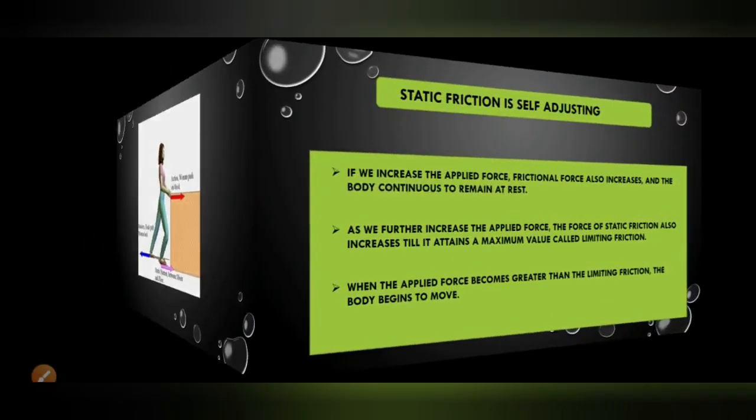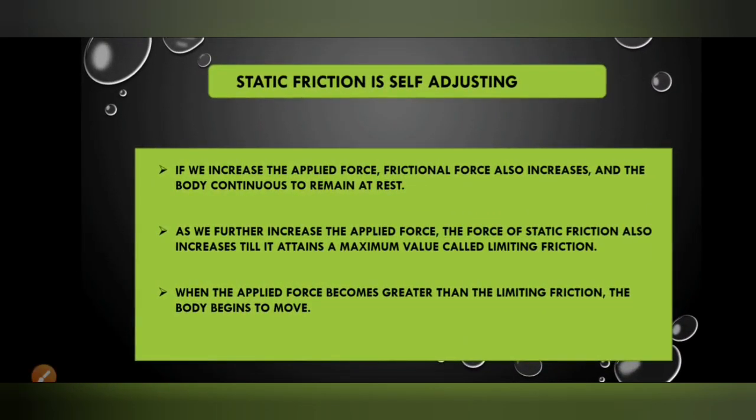And when the applied force becomes greater than the limiting friction, that is, when the applied force becomes greater than the maximum value of static friction, the body begins to move. If we increase the applied force, the frictional force also increases and the body continues to remain at rest due to the increased frictional force.